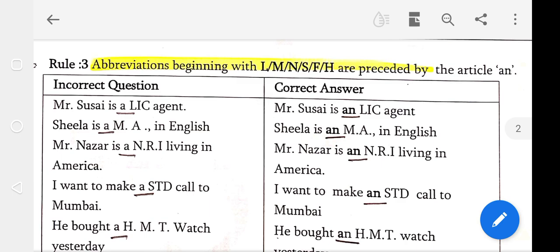Incorrect question: Mr. Suzai is a LIC agent. Yeah, it's wrong. Mr. Suzai is an LIC agent.